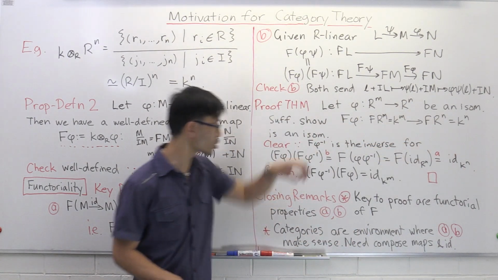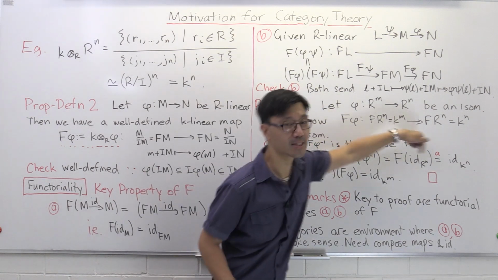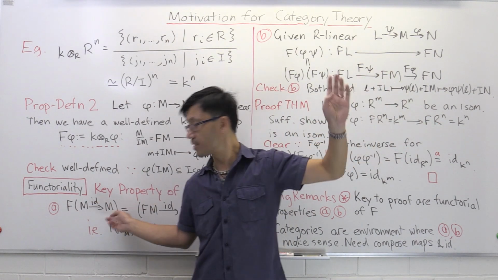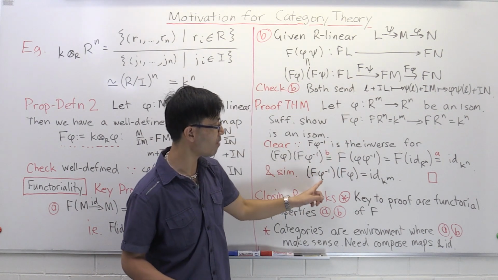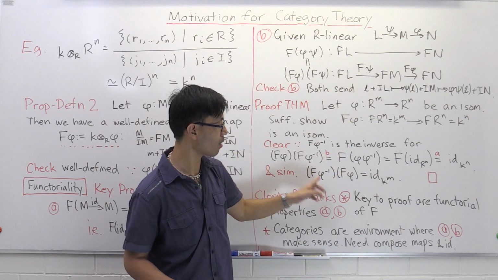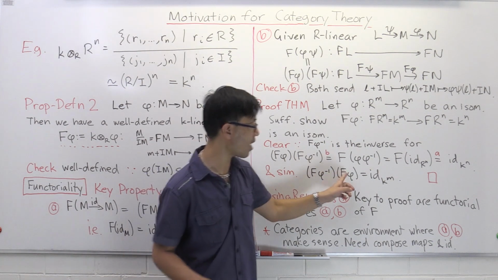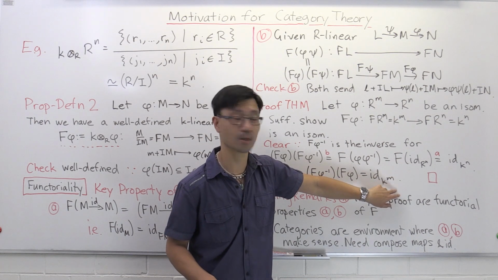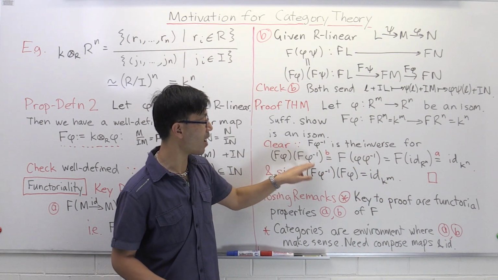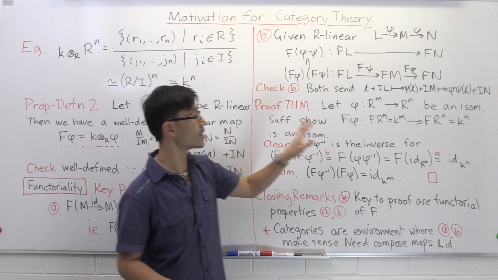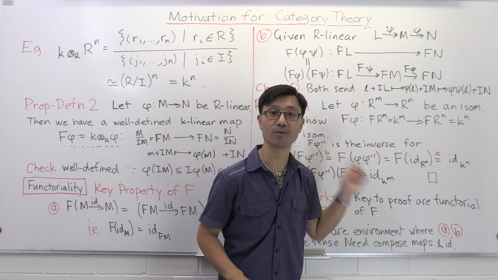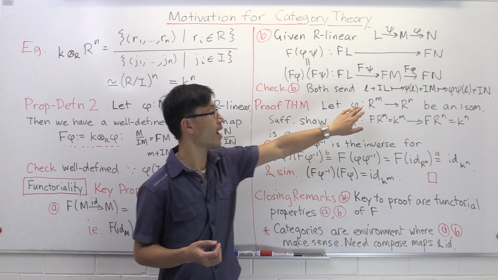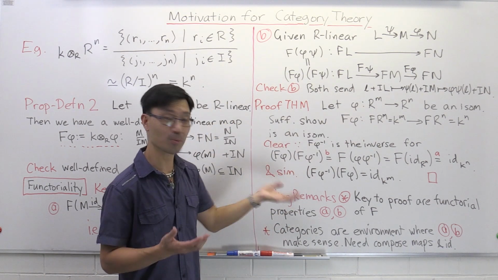And I hope you can see, you can just swap the order of these and do exactly the same argument using property B and property A in a slightly different setting. That will show that F of phi inverse composed with F of phi is equal to the identity on k to the m. So indeed, F of phi inverse is the inverse of F of phi. These are isomorphic vector spaces, so m equals n, and the invariant basis number property holds for the commutative ring R as well. Okay, so I hope you like that proof.